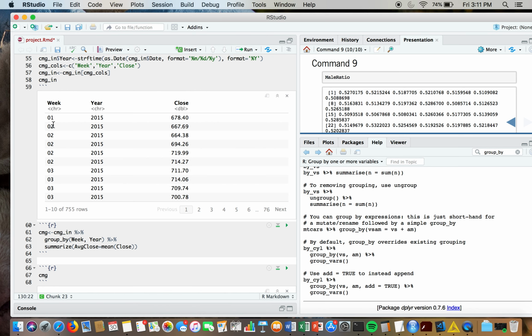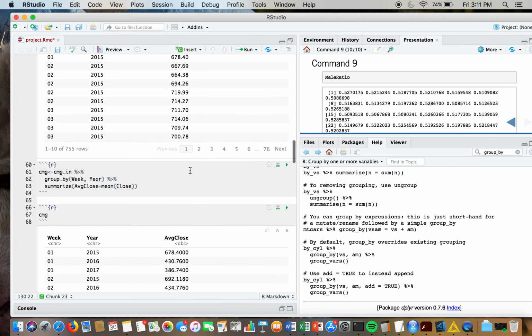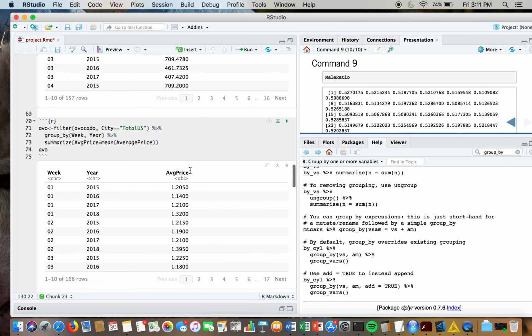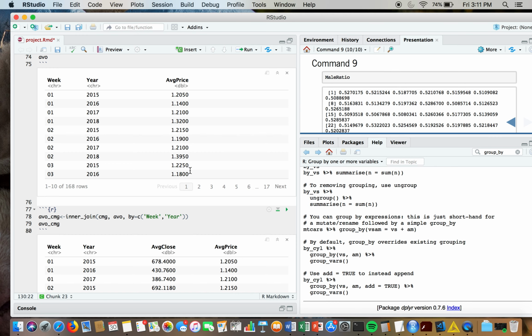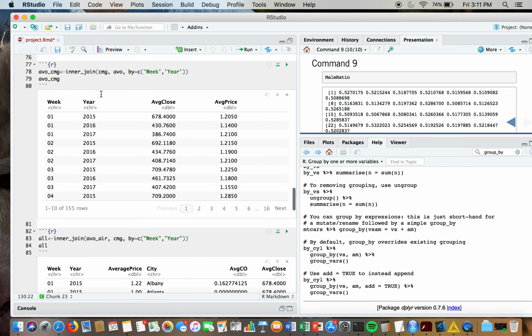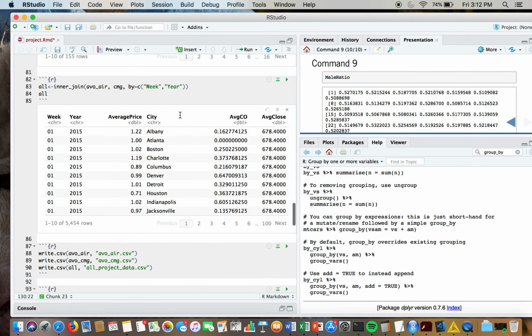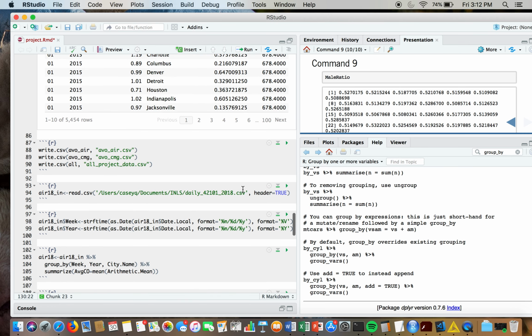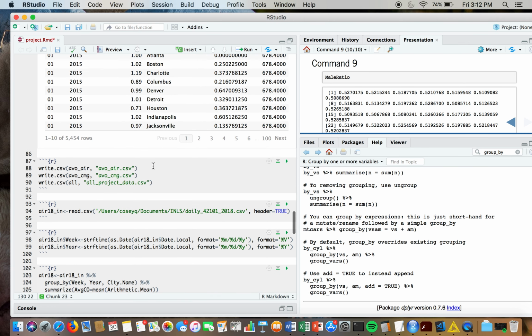Again, I fixed it so that it was week, year, and then the average closing price for that week. And then, again, some more manipulation, and then to join the avocado and the Chipotle stock prices by week and year. So now we have the stock prices and the average avocado prices. I joined all three together, but I ended up not really using that data set very much. And I wrote them all to CSV files to import into K9.